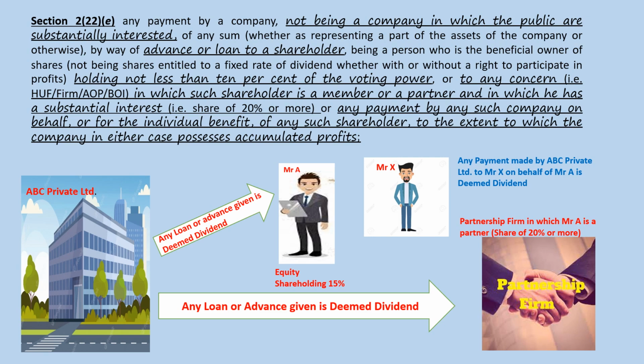So if you see the example first, you will understand the section better. Now one thing I would like to clarify is they are saying here only accumulated profits. They are not saying accumulated profits capitalized or not. So I am under the impression accumulated profits is revenue reserves only. This is my opinion, or this is my interpretation of the law. Now let us see what are the exceptions to section 2(22)(a) to section 2(22)(e).